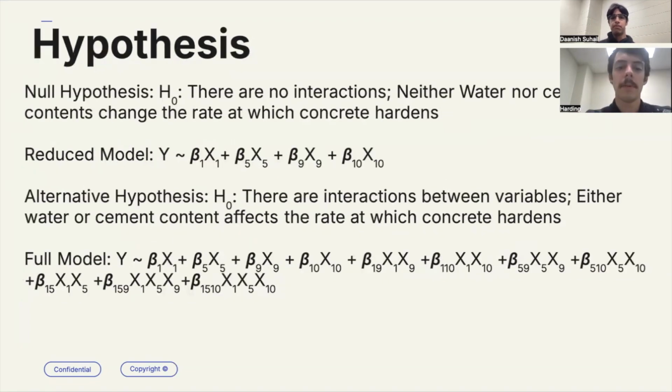So for my null hypothesis, there are no interactions between water and age nor cement and age, essentially meaning that neither water nor cement contents will change the rate at which concrete hardens. You can see my reduced model here. My alternative hypothesis is that there are interactions between water and age or cement and age, meaning that either water or cement content will affect the rate at which concrete hardens. And you can see my full model there.